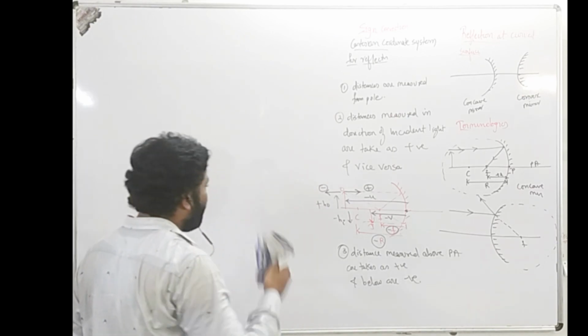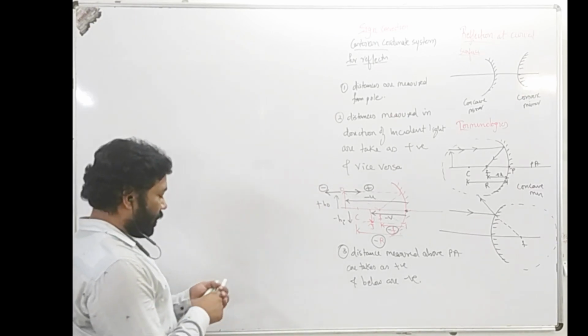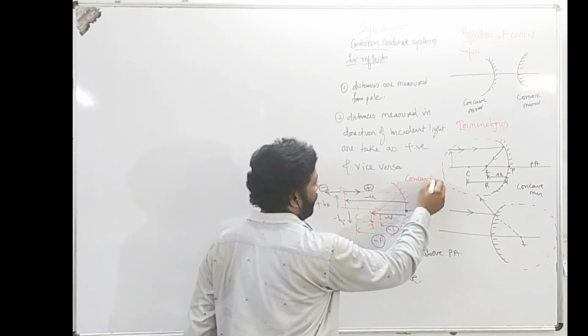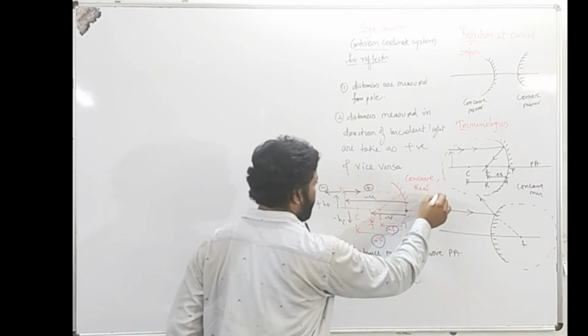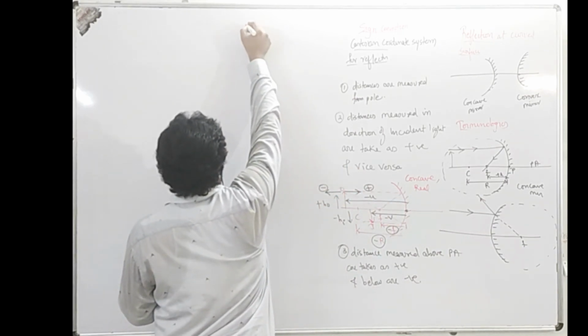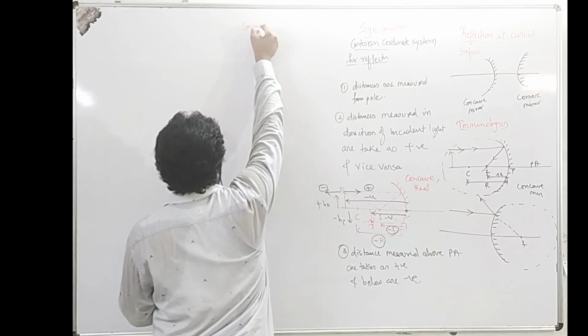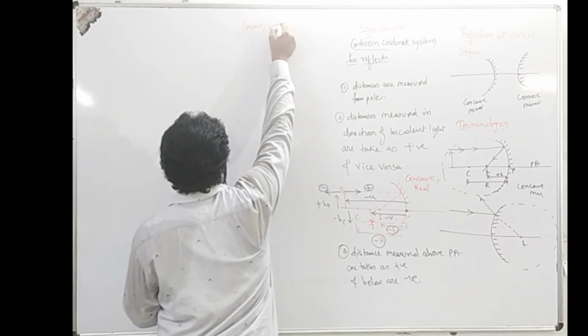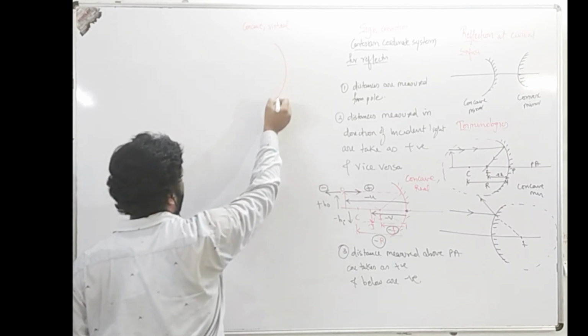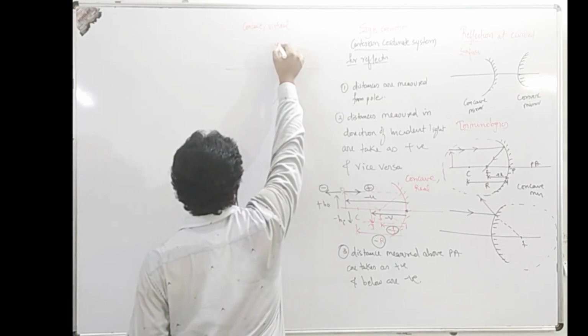This was the case I have taken when the concave mirror forms a real image. Now let me try to apply this sign convention to the concave mirror when it forms a virtual image. To understand it, once again I'll draw a concave mirror.